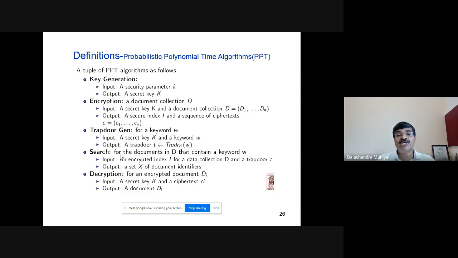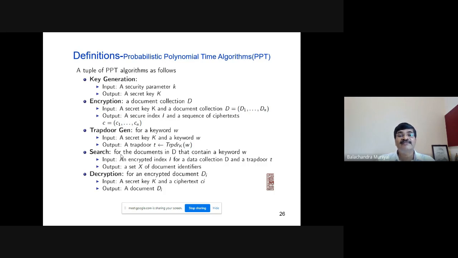The output is a secure index I and a sequence of ciphertexts. Please note here, the output is the secure index I, that means an encrypted index, and a sequence of ciphertexts C1, C2, Cn. These are the ciphertexts of the documents D1, D2, Dn.